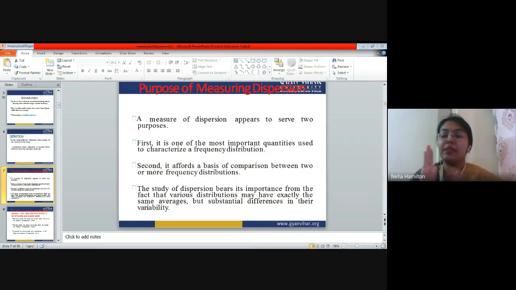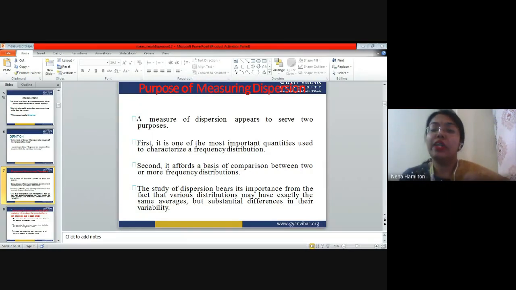For example, here in the BBA group, if the average height is 5.2, right? And say, for example, somebody has a height of 4 only. So 5.2 and 4 has a difference. So the graph will be like this. It will be like a broad graph or a spread out graph. So deviation is higher in this graph of BBA as compared to the graph of MBA. So the MBA graph has less dispersion and the BBA graph has more dispersion. The farther you go from your central tendency, the more dispersed your graph will be. The closer you stick to the mean or the median value, the narrower graph you will have.